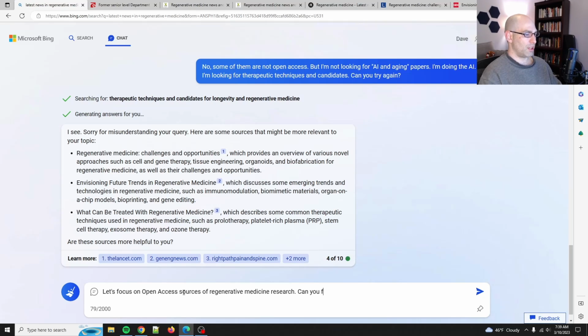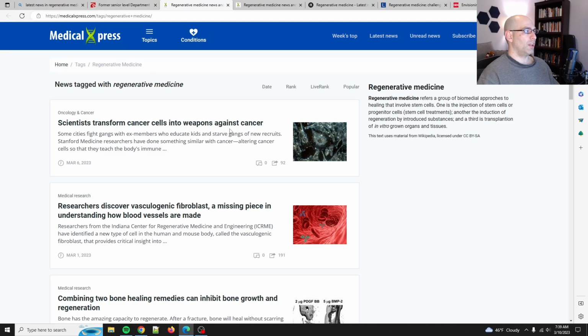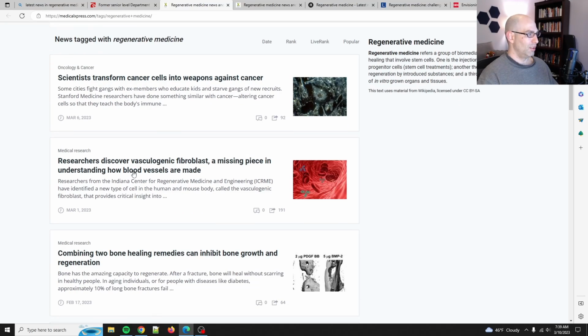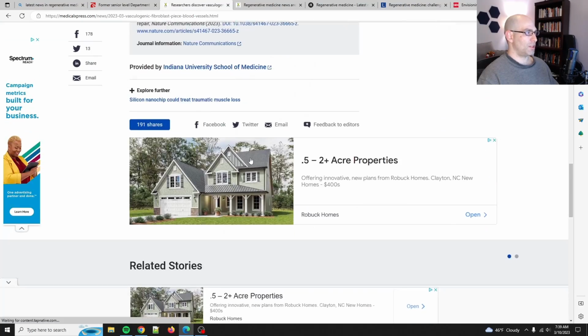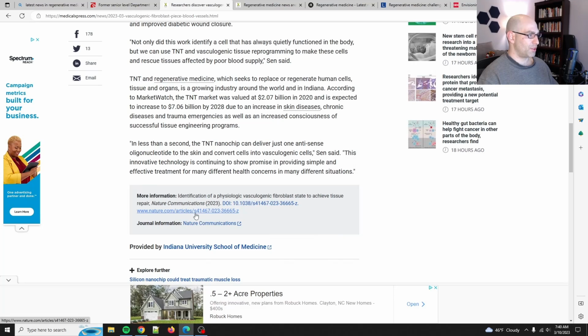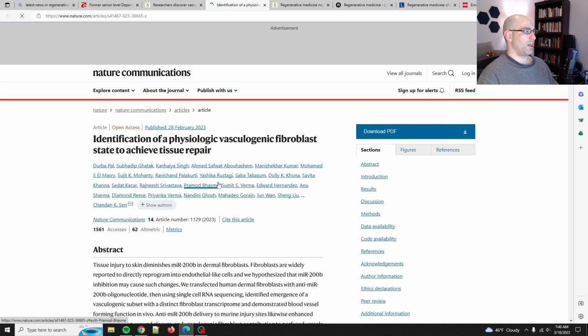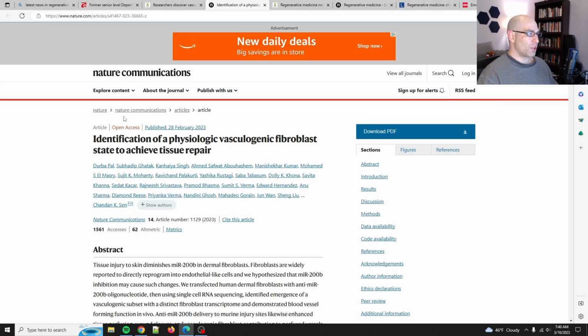Can you find any more aside from arXiv and Nature? Because the fact that this one is here, Medical Express, is a no-name site. I don't even know what this is. Yeah, this is just someone restating something else, and it's just pointing at Nature anyways. Okay, so it looks like Nature open access is going to be our best source so far.